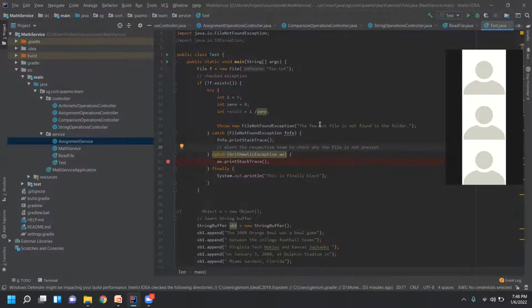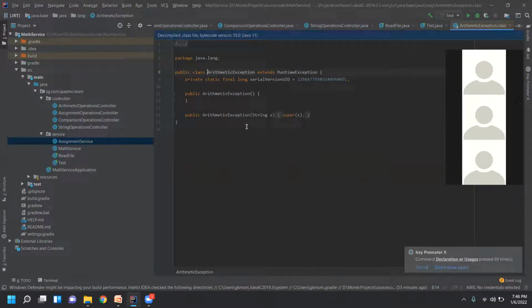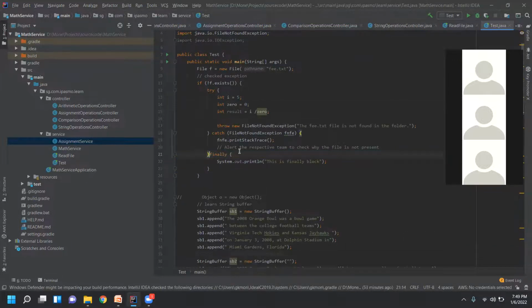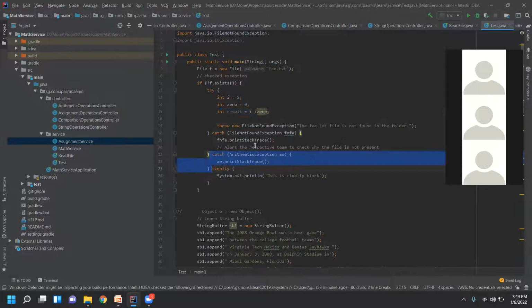Okay, like that. So for arithmetic exception, if you want to see whether it is a compile time or runtime exception, control click on that. You'll see arithmetic exception is a runtime exception. Correct. So you don't know when it is going to come, because of divide by 0. If I remove this part, see, it doesn't complain anything here even though I divided by 0. If it doesn't complain, what does it mean? It is a runtime error. We don't know when it is going to come.